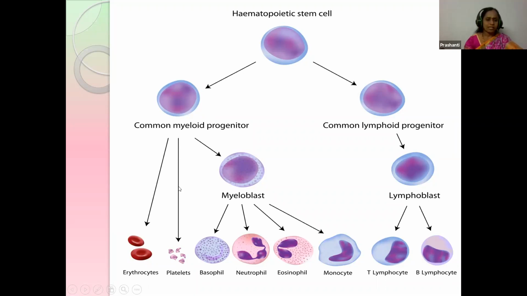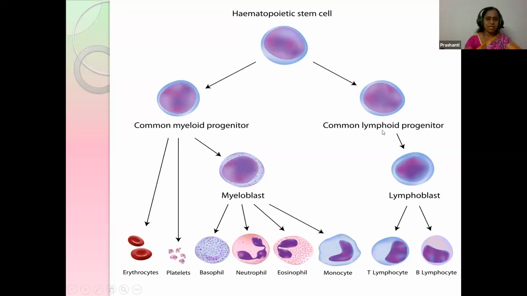The megakaryocytes form small particles called platelets, and myeloblasts further transform into the basophils having blue granules, which play an important role in asthma. These are the neutrophils. Just see students, there is a spectacle-like appearance of the nucleus, and this is responsible for pus formation. Here the eosinophils are responsible for allergy. And these are the monocytes, which clean up the dead cells. So these are the myeloid cells.